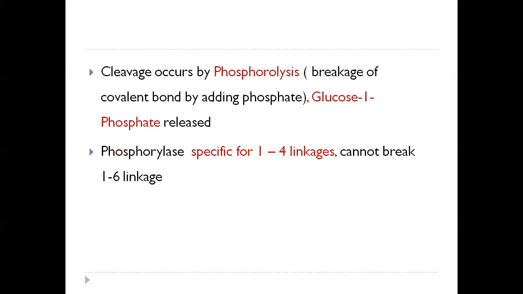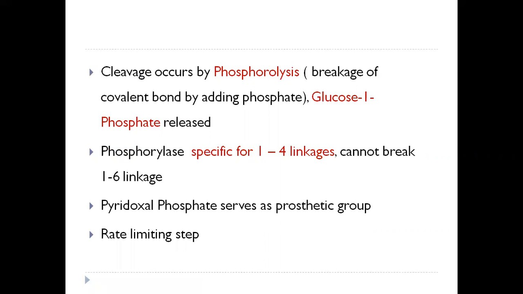Now this phosphorylase is specific for alpha 1,4 linkages. It cannot break the 1,6 linkage. Pyridoxal phosphate serves as the prosthetic group, and this is the rate limiting step. This is very important, that glycogen phosphorylase is specific only for 1,4 linkages. So what does it mean? That it can hydrolyze only the straight chain, but it cannot break down the branch points.